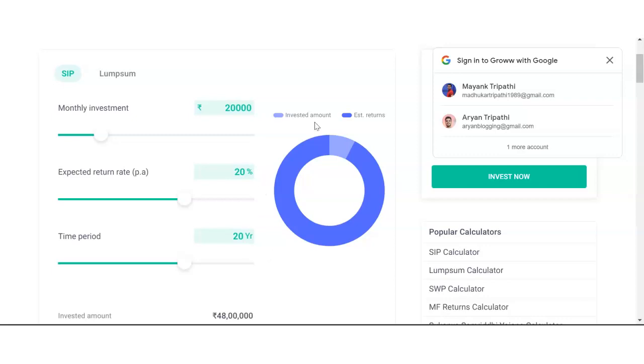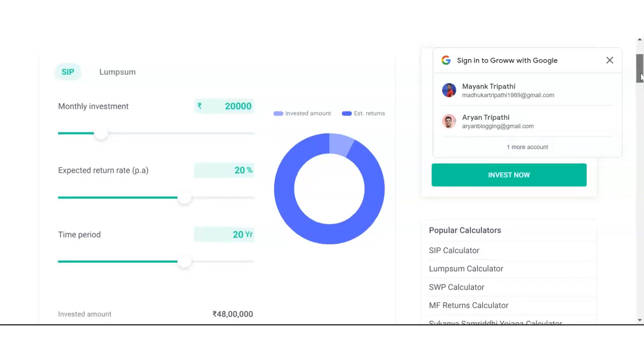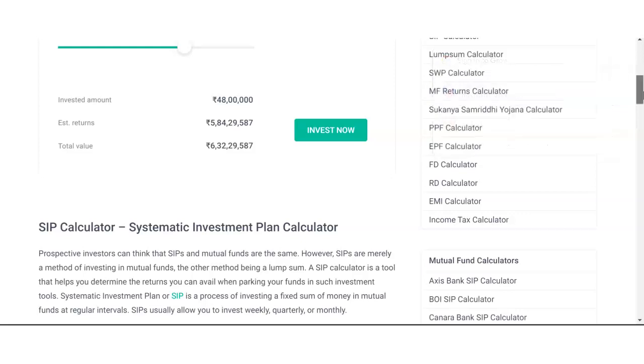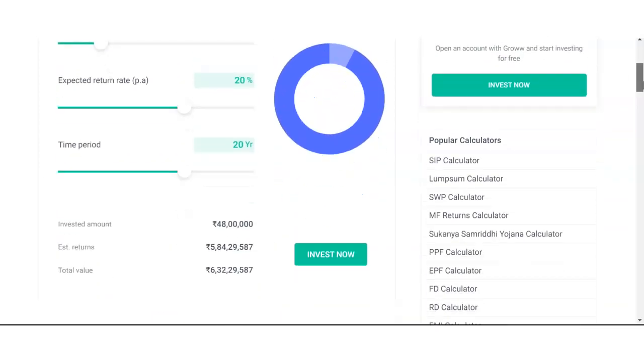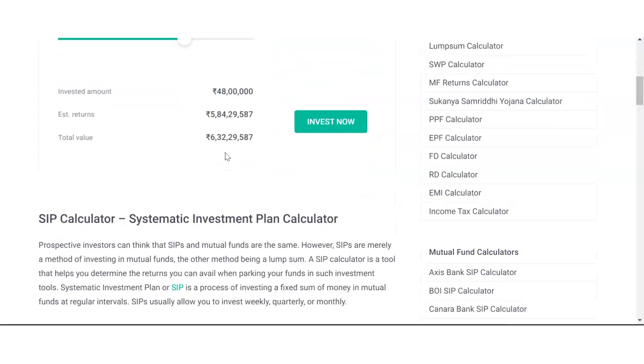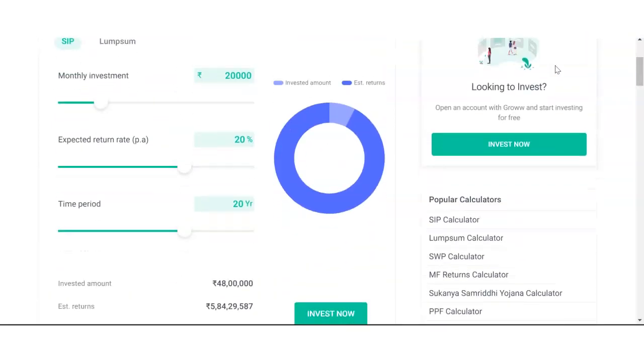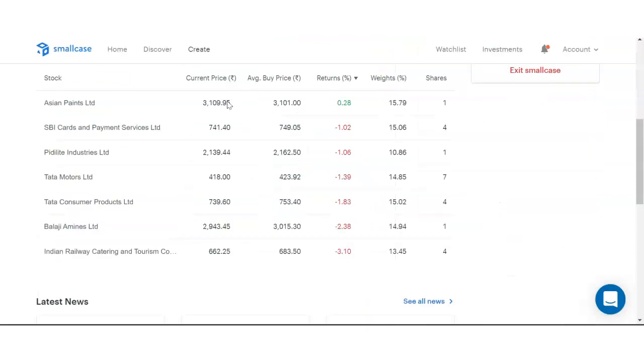So basically, if you invest with the 20-20-20 rule, you will make 6 crore 32 lakh 29,587 rupees in total return. This doesn't include inflation. This is the return you will get after 20 years if you can get a return of 20% CAGR.